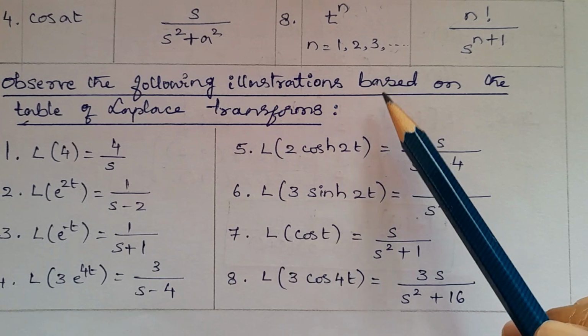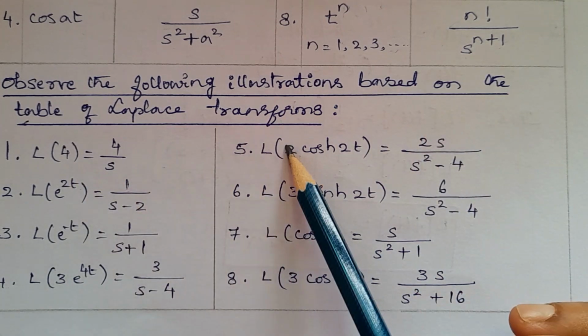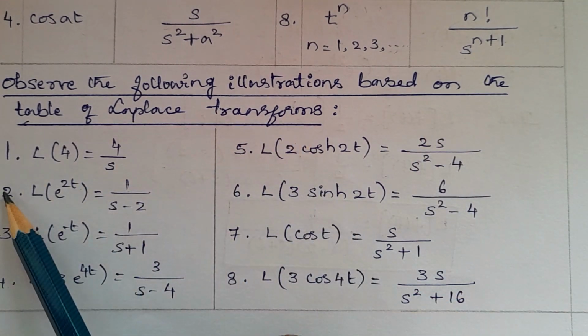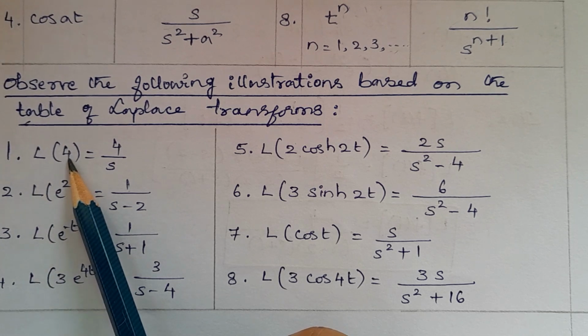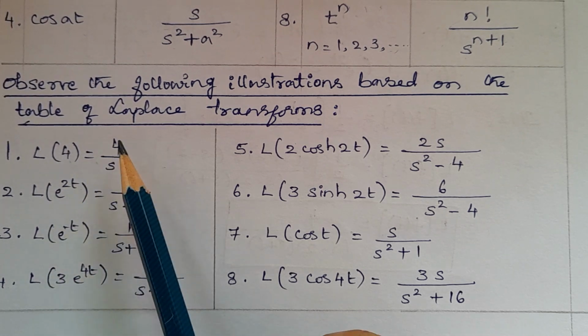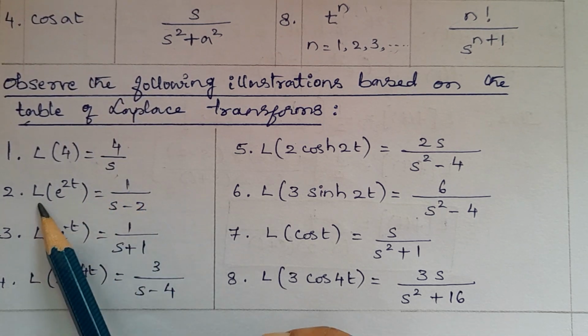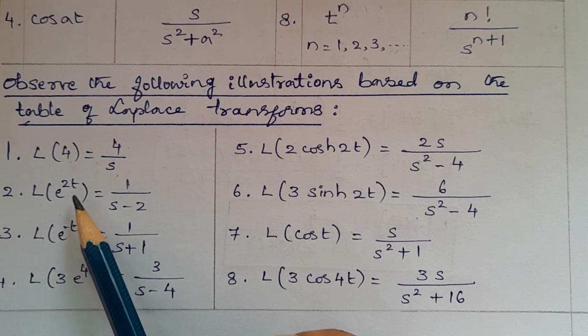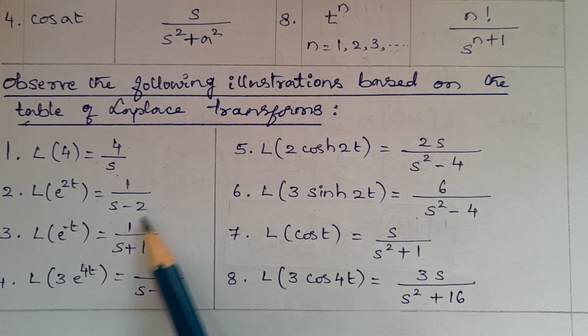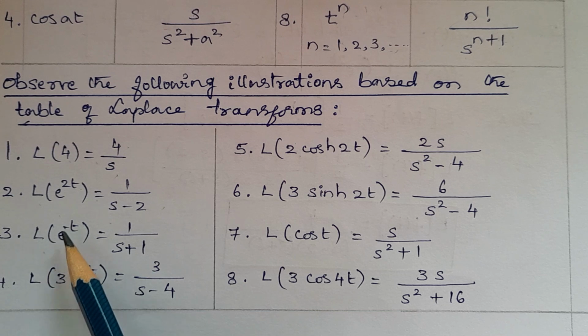Observe the following illustrations based on the table of Laplace transforms. First one, Laplace transform of constant is equal to constant by s. Laplace transform of e power of 2t is 1 upon s minus 2. Laplace transform of e power of minus t.